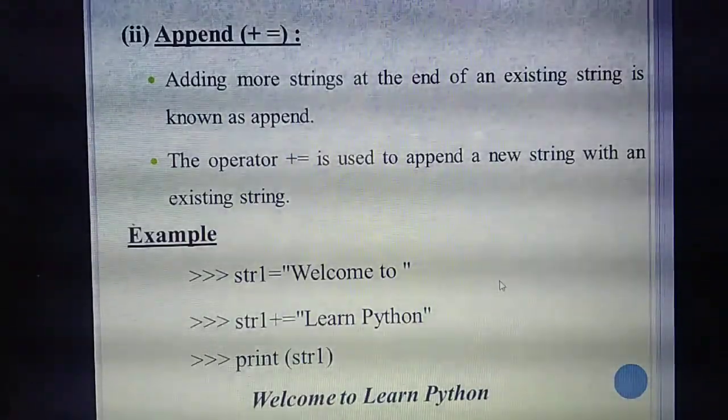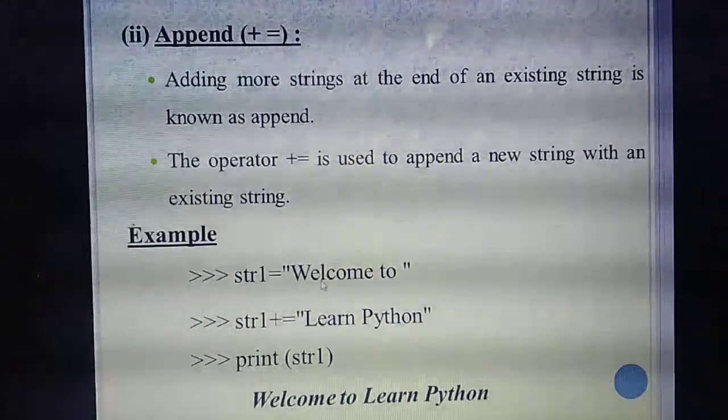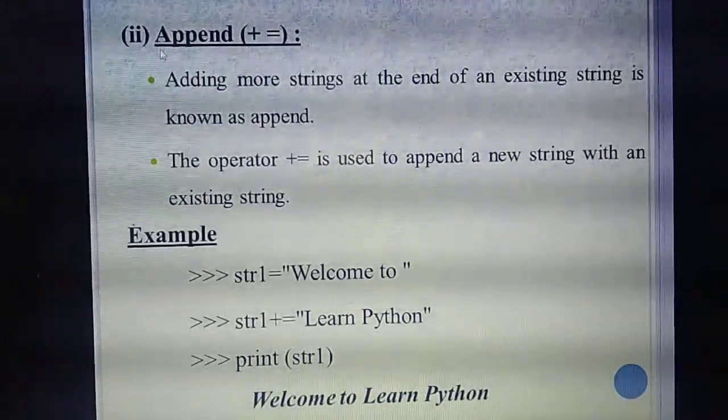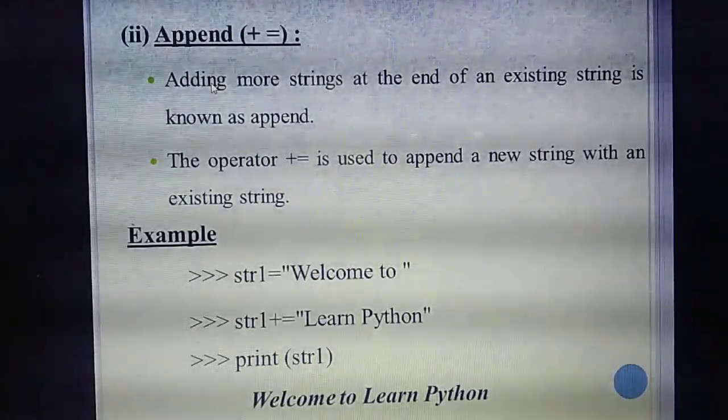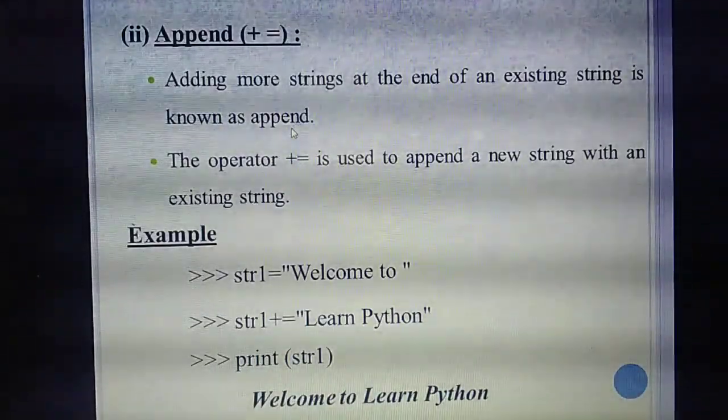So if you add new strings at the last to the existing string, what do you mean by existing? The already present string. For that, the operation you need to do, we call append. Understand what append means? Adding one or two or three or four more strings at the end of the existing string. So which operator is used for append? Plus equal to. That's the second point.